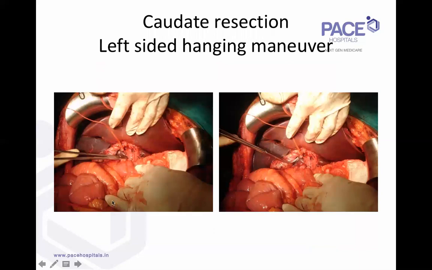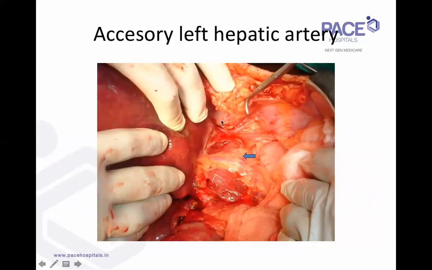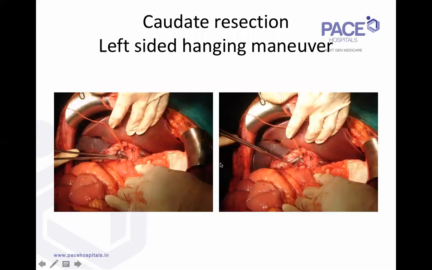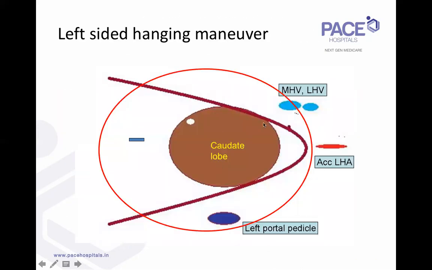So like I said here, the caudate lobe has come below the hepatic veins, beneath this structure, and also beneath the portal vein. So what it does is, during your transection, it is protecting all these. All these are outside the sling. So when your transection goes till here, you're actually protecting the veins. In fact, on our YouTube channel, you'll find a video of hilar cholangiocarcinoma in which this left-sided hanging maneuver and its significance is well explained.